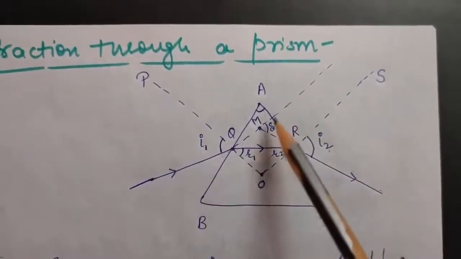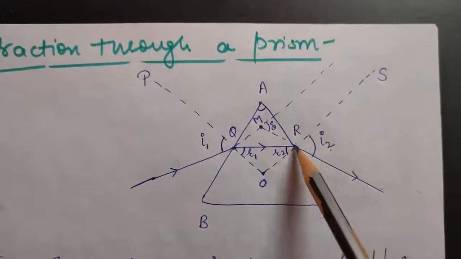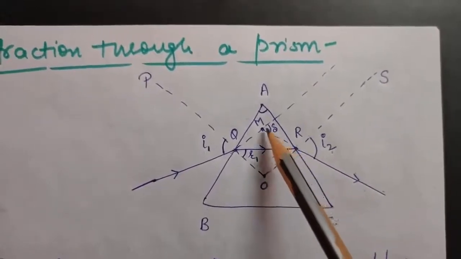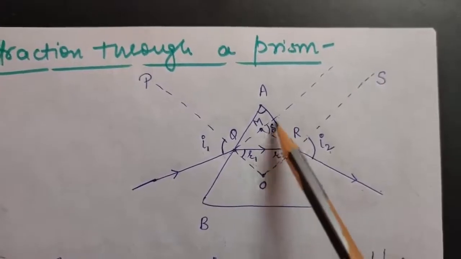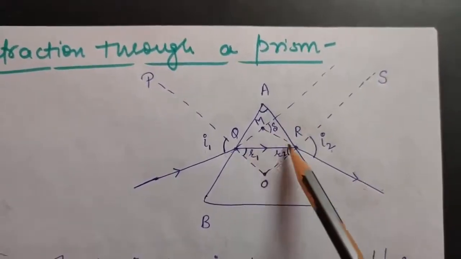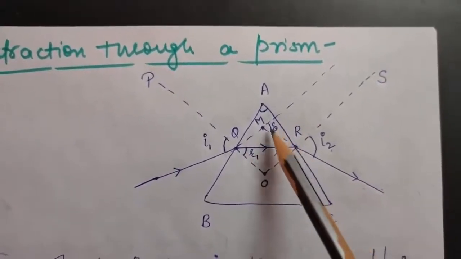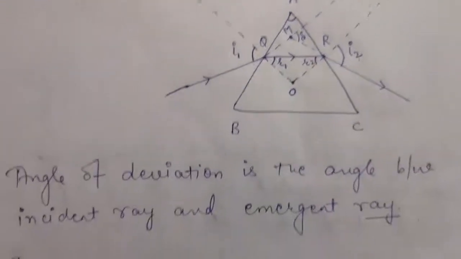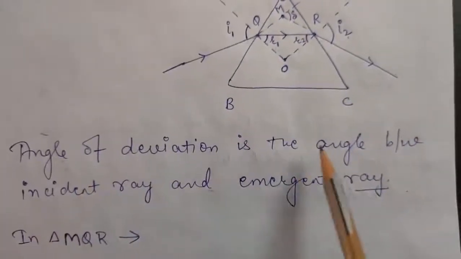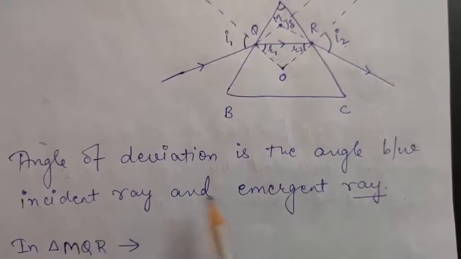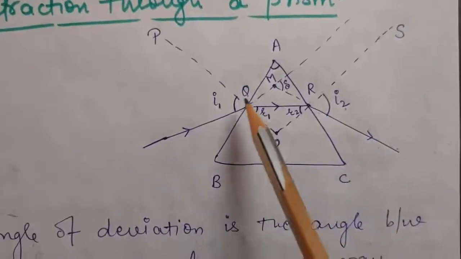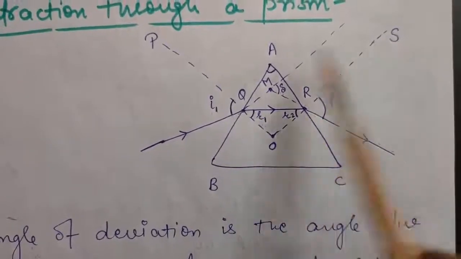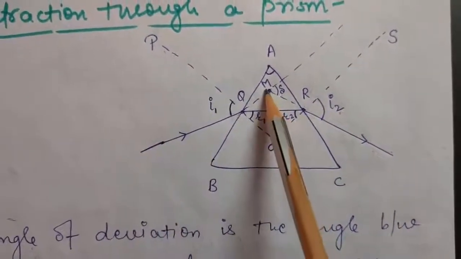Okay, so this is the incident ray and this is your refracted ray, or you can say emergent ray, right? So this is the angle of deviation, that is the angle between incident ray and emergent ray. To define angle of deviation, it is the angle between incident ray and emergent ray, and I have plotted some points, that is O, Q, R, S, P and M.